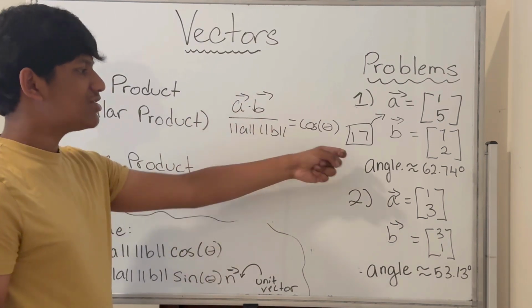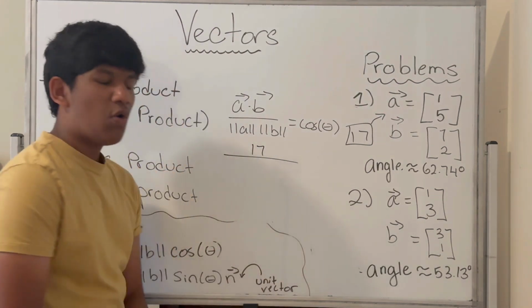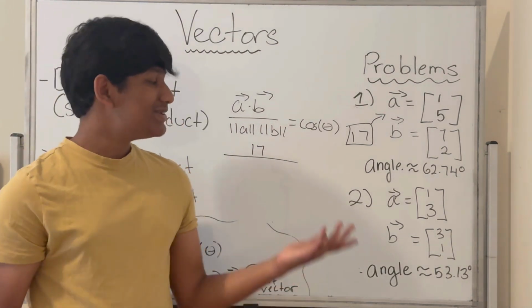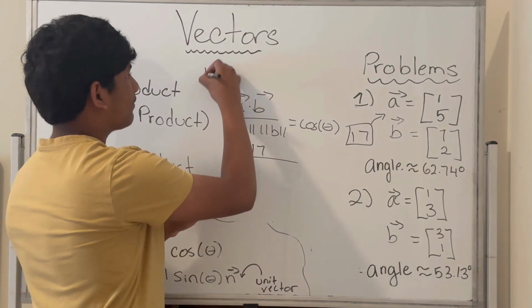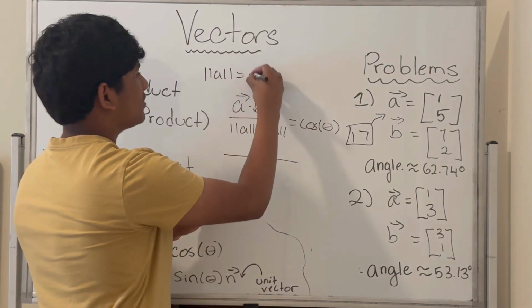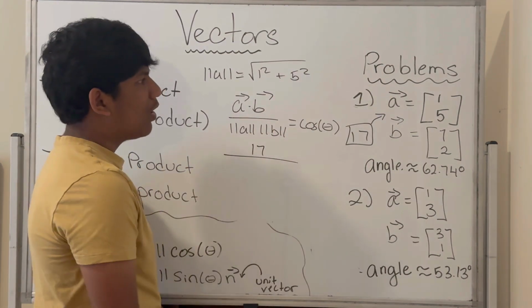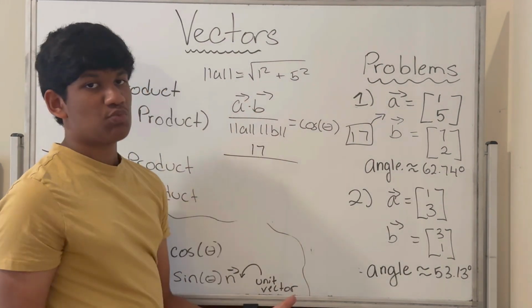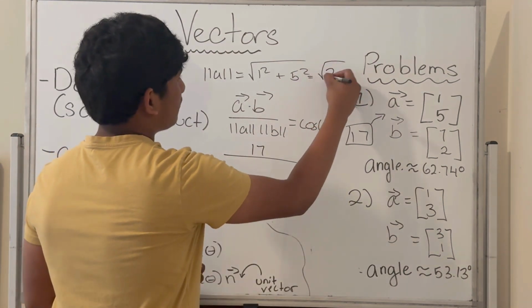Well, we obviously know that the dot product is 17, so we can write 17 in the numerator. Well, what about the magnitudes? We still have to calculate the magnitudes. So let's compute the magnitude of vector A. This is just the square root of 1 squared plus 5 squared. Well, 5 squared is 25. 25 plus 1 squared, which is just 1, is 26. So therefore, we would get the square root of 26.